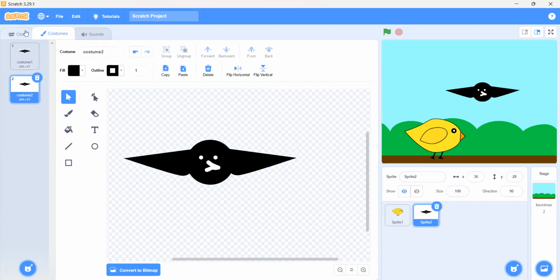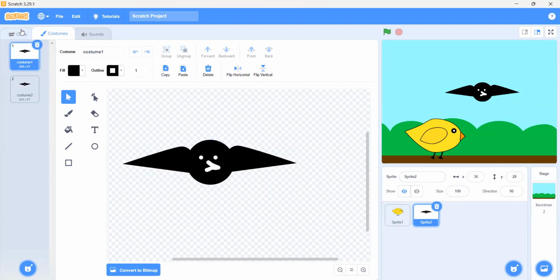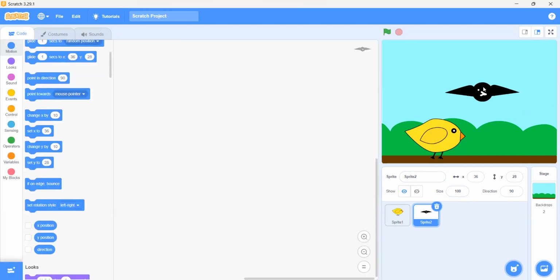Okay, now we have to go on the code. We have to put it above here. We have to make it smaller. Okay, do you have any confusion till here? Do you have any confusion by now? Let me think about it.